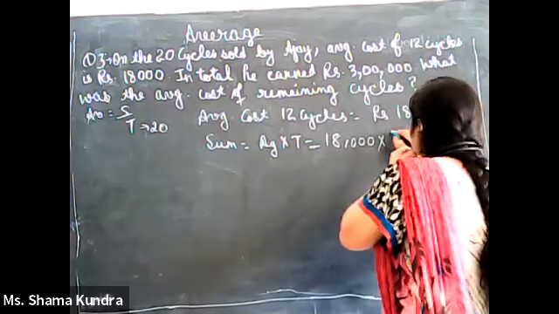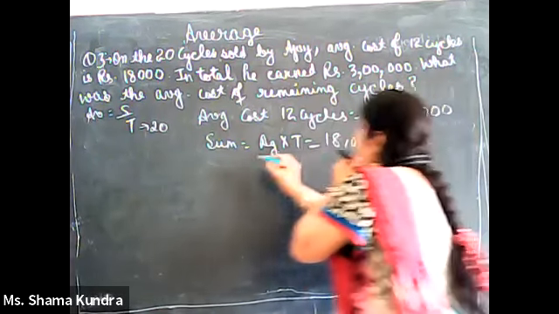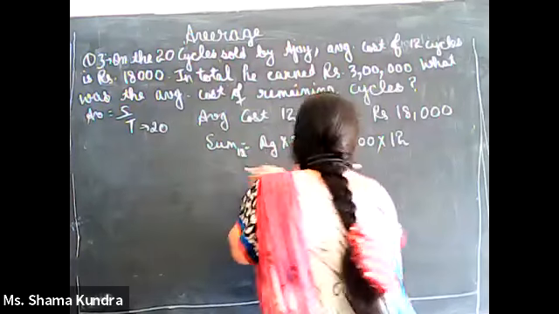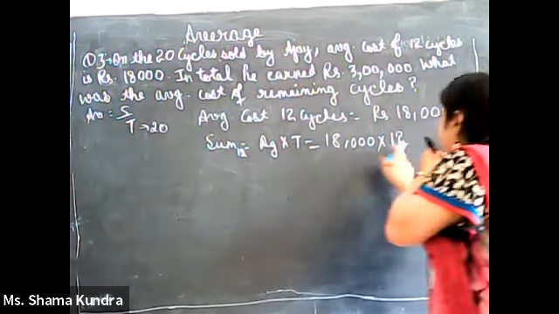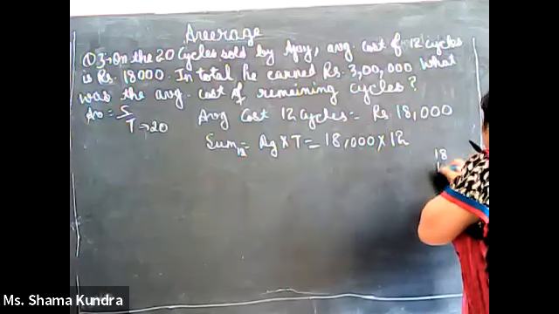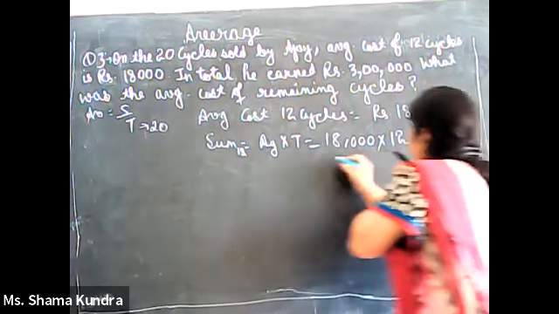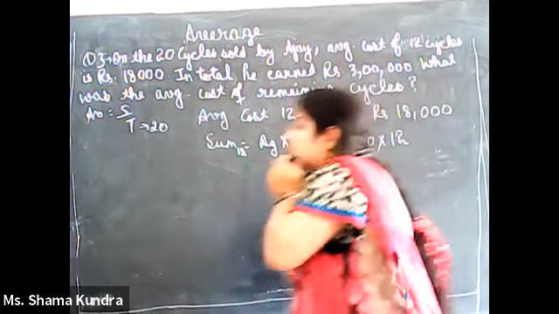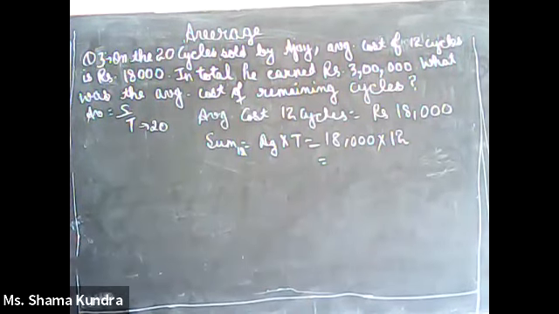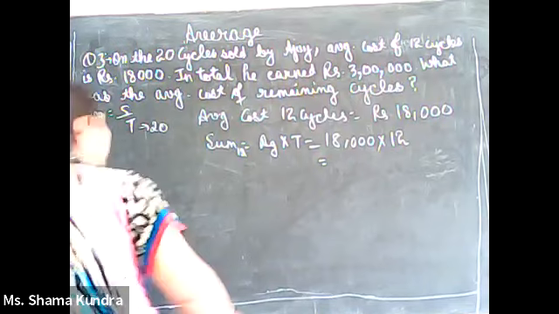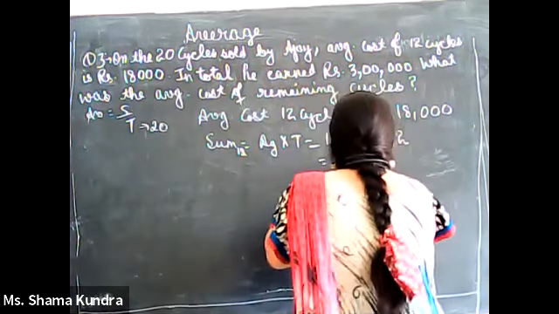So the sum for 12 cycles will be 18,000 multiplied by 12. On multiplication, you will get 2,16,000.